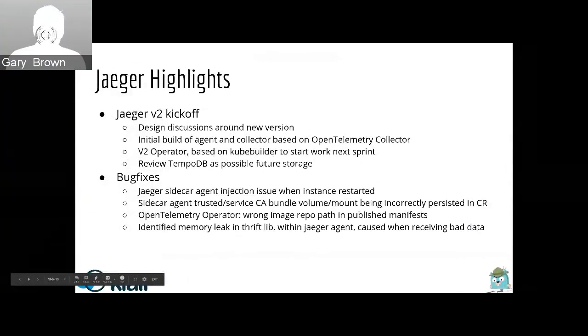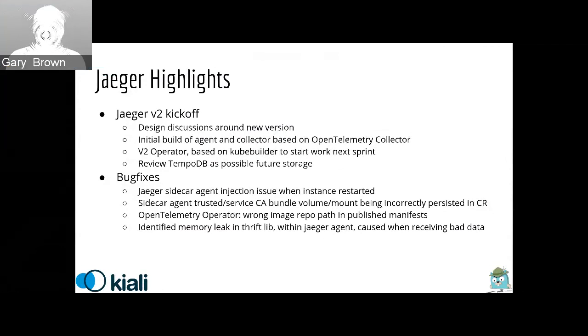Okay, thank you. So as part of this sprint, one of the main focuses we had was on the next major version of Jaeger. So there was a kickoff for that. And we've had a number of design discussions around the new version, which is going to be based around the OpenTelemetry collector as the main building block for the various components within Jaeger.